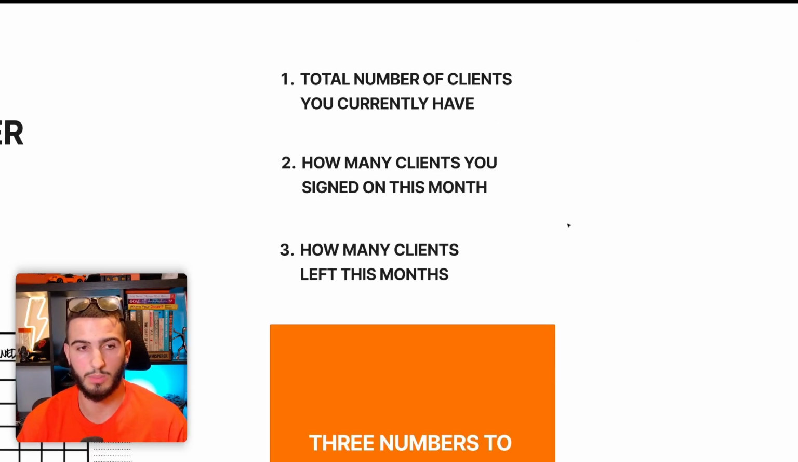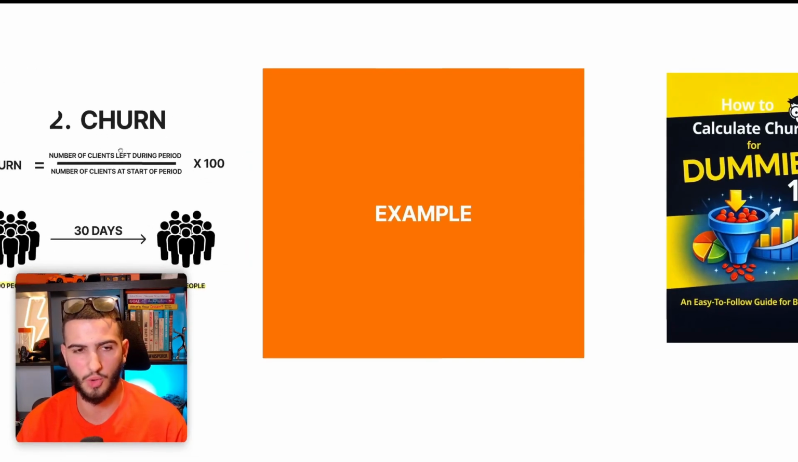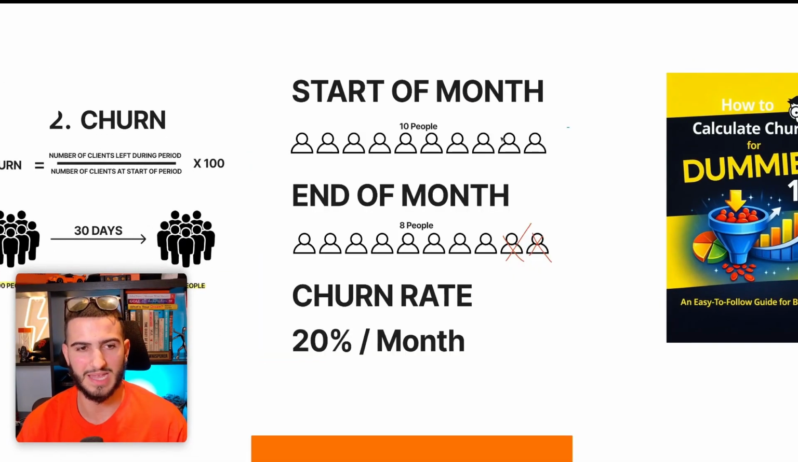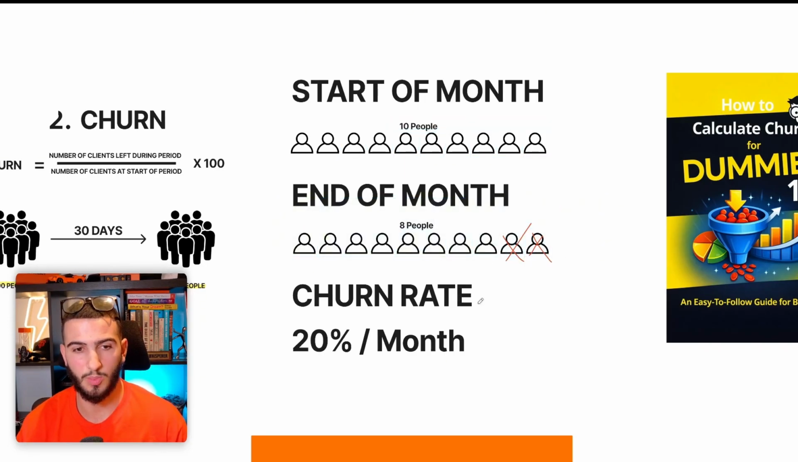So if we're going to use these numbers to actually calculate our churn, all we would do is the total number of clients that left this month divided by the total number of clients you currently have minus the number of clients that you signed on this month. But let's go over a quick example of what that actually looks like. At the start of the month, I had 10 people. At the end of the month, I had 8 people, which means I lost 2. In this example, my churn rate will be 2 divided by 10 times 100. And that gives me a churn rate of 20%.